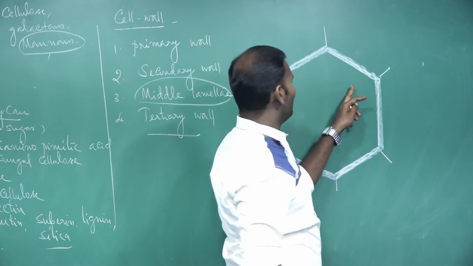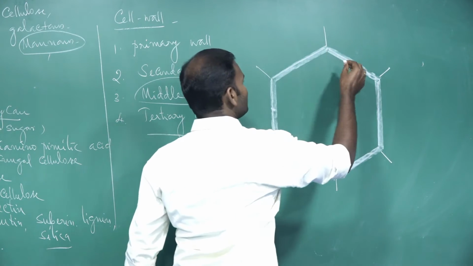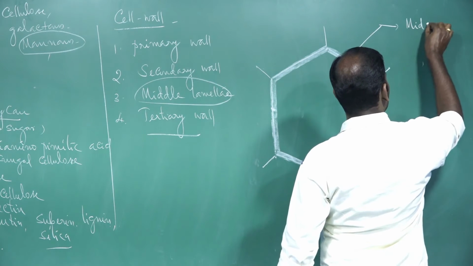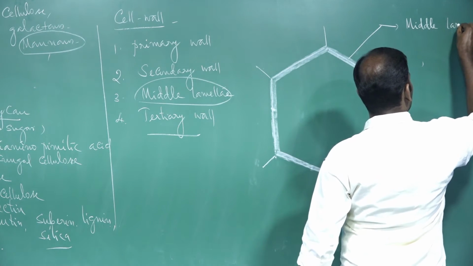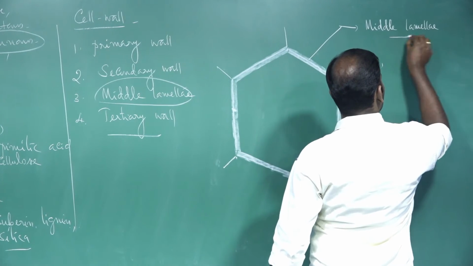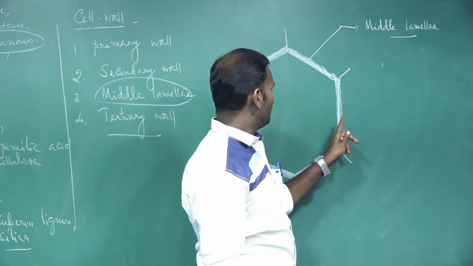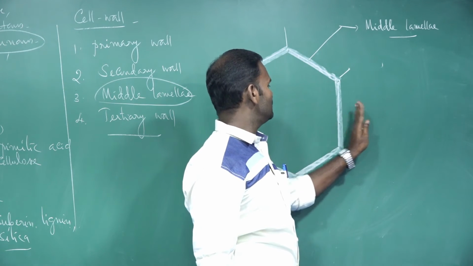What is called the middle lamellae? It is a thin, amorphous, cementing layer that joins the adjacent cells.